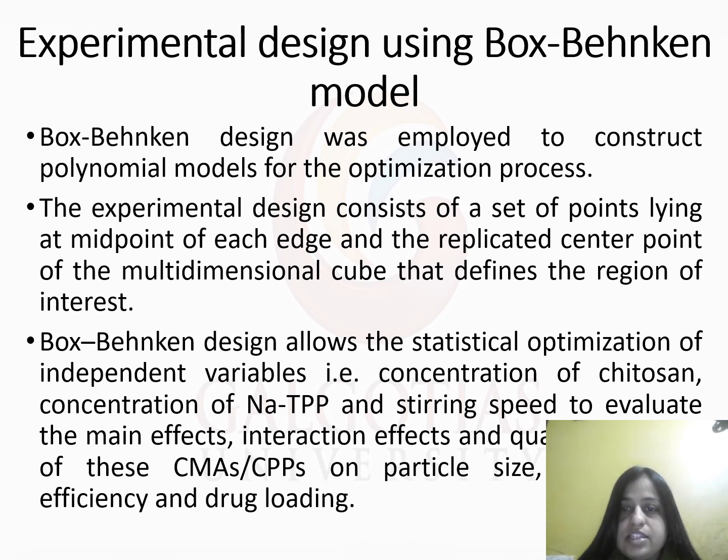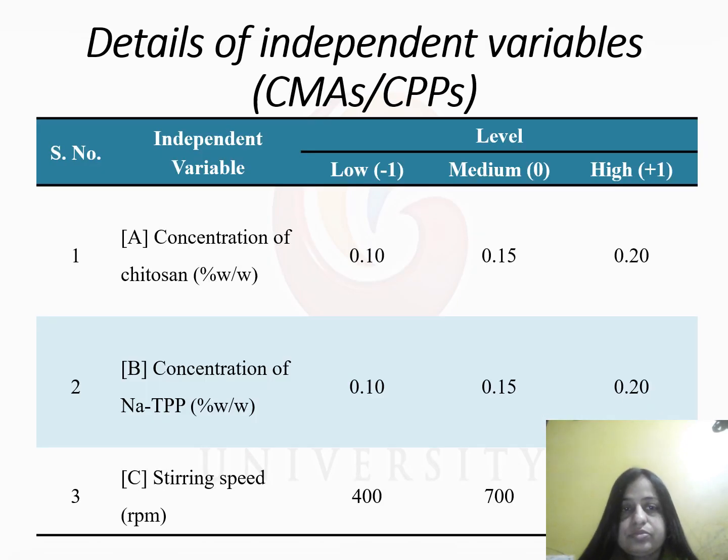It allows statistical optimization of the independent variables, chitosan concentration, sodium TPP concentration, and stirring speed, to evaluate main effects and interaction effects of these CPPs on particle size, entrapment efficiency, and drug loading. Here we consider chitosan at a lower level of 0.10, medium level 0.15, and maximum 0.20. The same is taken for sodium TPP concentration, and stirring speed is 400, 700, and 1200.